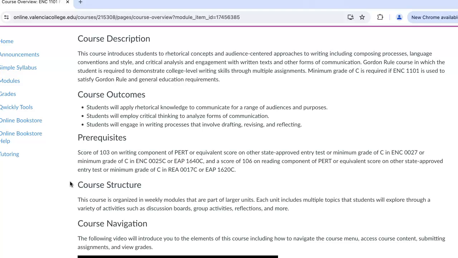To tell you a little bit about the course, the first unit we will do will be focused in on rhetoric, particularly the rhetorical triangle and modes of persuasion. The second unit we will do will be your research essay, where you'll write an argumentative research supported essay. And then our final unit of the semester will be more reflective, where you are considering who you are and who you want to be and the decisions you want to make in the future. And that will culminate in a personal narrative essay.